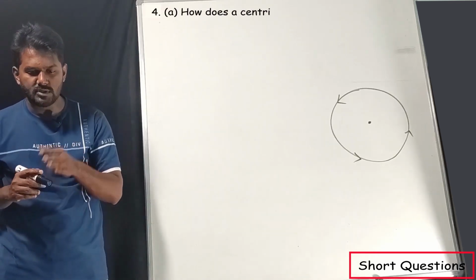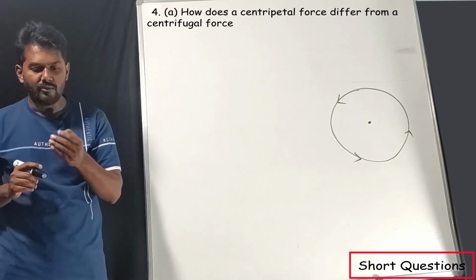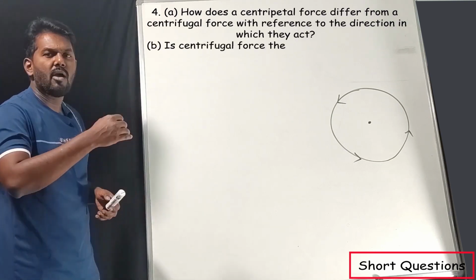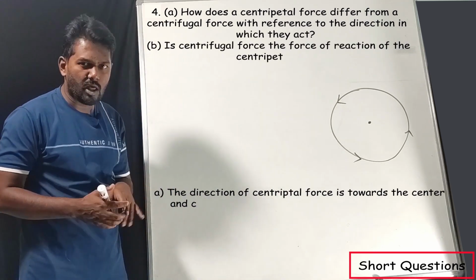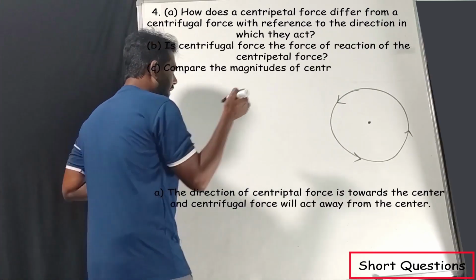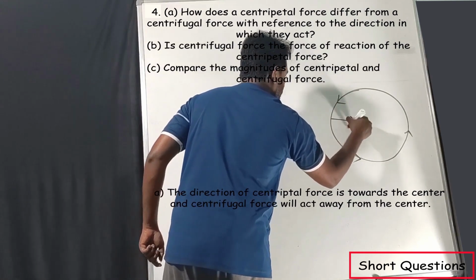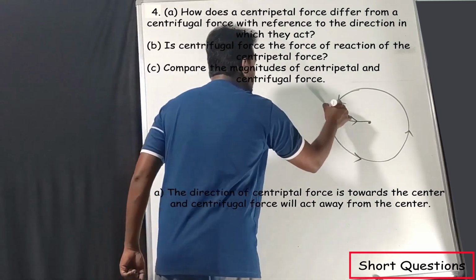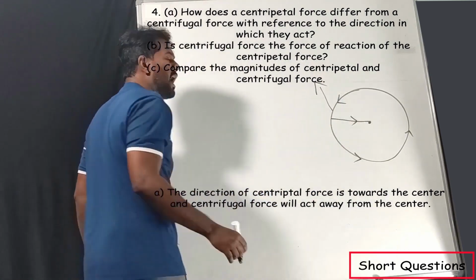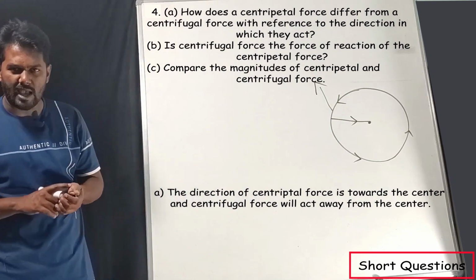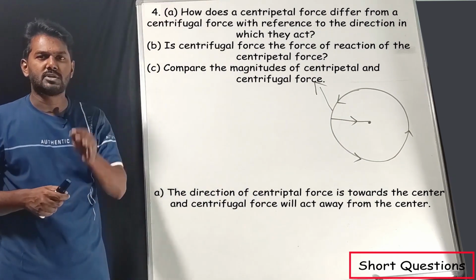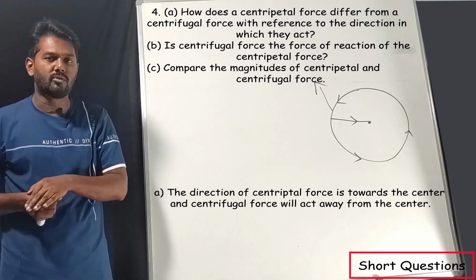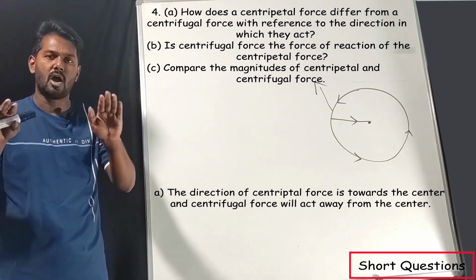How does a centripetal force differ from a centrifugal force with reference to the direction in which they act? Very simple question. See, when an object is rotating in a circular path, centripetal force will be towards the center. Centrifugal force will be away from the center. It goes away from the center. You don't have to draw the diagram. If you write that centripetal force is towards the center of the object, the direction of centrifugal force will be away from the center of the object.